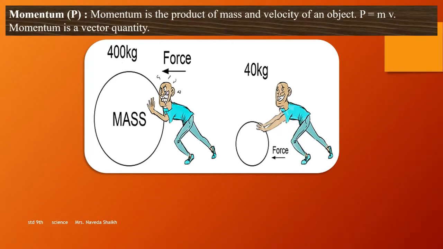So what is momentum? It is the product of mass and velocity of an object. Momentum is written as capital P, and the formula is mass into velocity, P = m × v. And momentum is a vector quantity because it has both magnitude and direction.